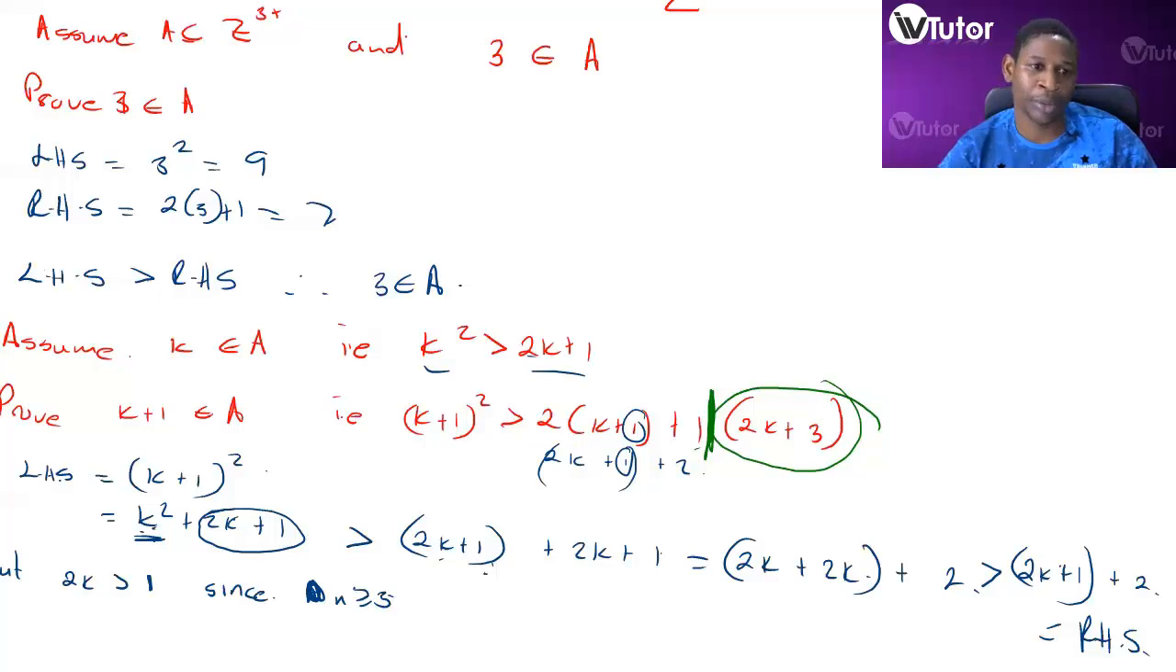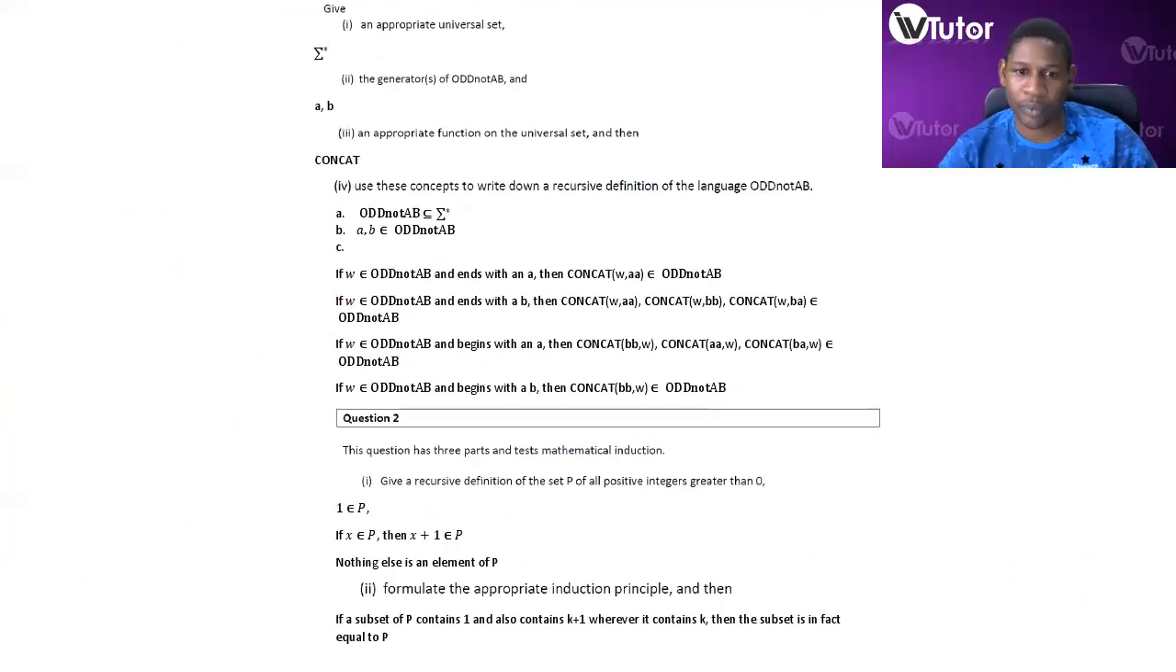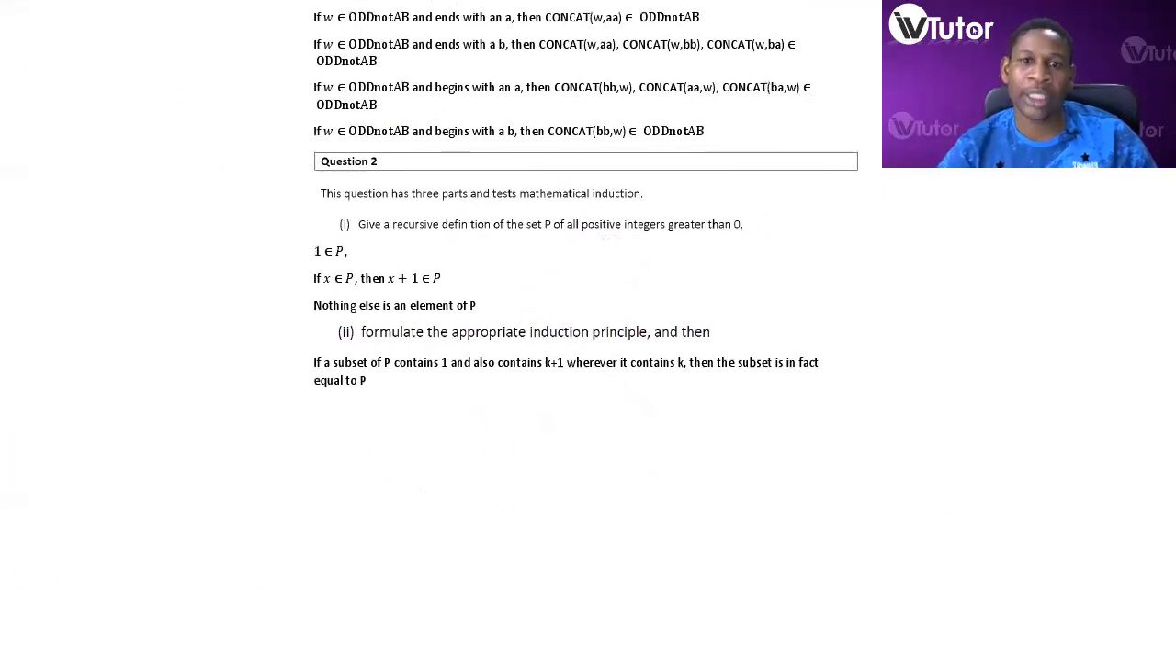Assignment 2, that is what we're talking about. They said, give a recursive definition of the set P of all positive integers greater than 0. So the recursive definition: 1 is an element of P. If X is an element of P, then X plus 1 is an element of P. Nothing else is an element of P. We've defined all positive integers greater than 0.